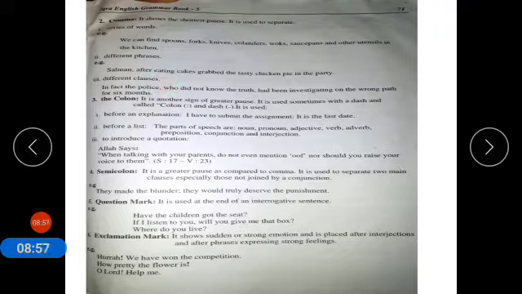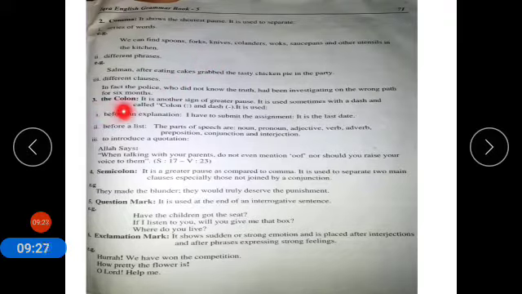It is used for separating different clauses. In fact, the police, who did not know the truth, had been investigating on the wrong path for 6 months. So, the comma shows the shortest pause. It is used to separate series of words, phrases and clauses.